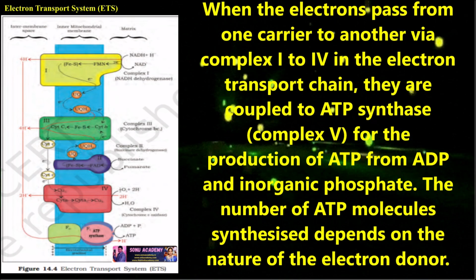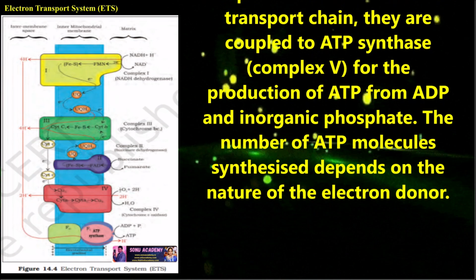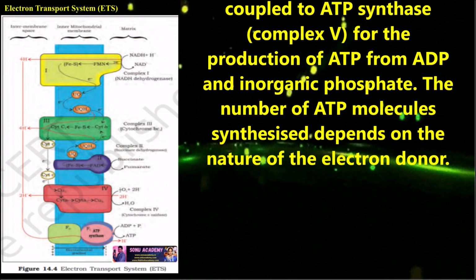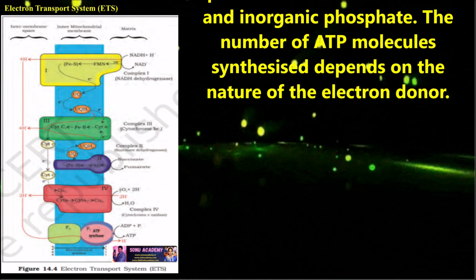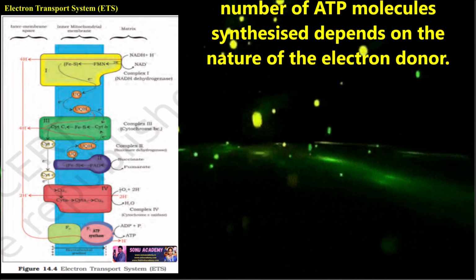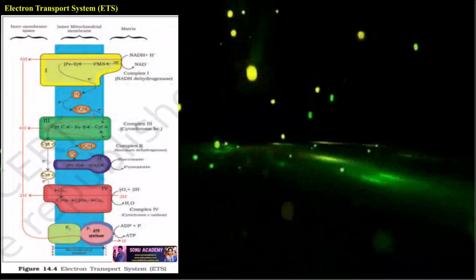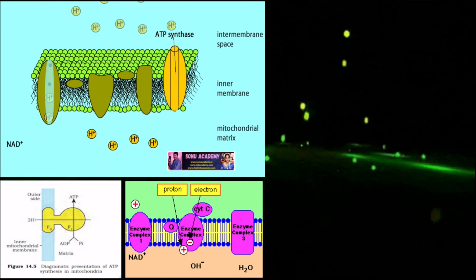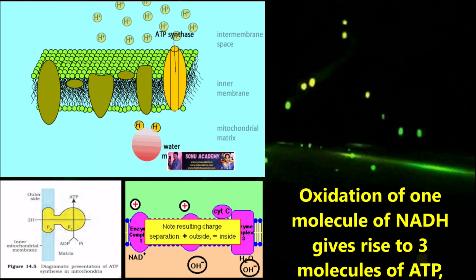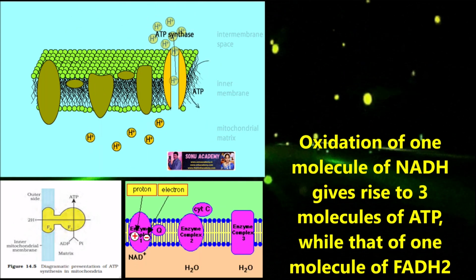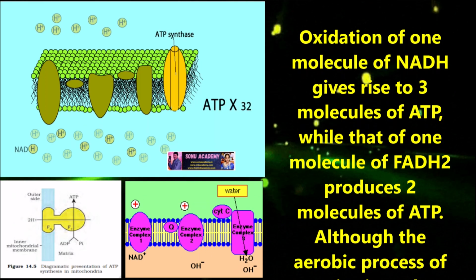When the electron passes from one carrier to another via complex 1 to 4 in the electron transport chain, they are coupled to ATP synthase for the production of ATP from ADP and inorganic phosphate. The number of ATP molecules synthesized depends on the nature of the electron donor. Oxidation of one molecule of NADH gives rise to 3 molecules of ATP, while that of one molecule of FADH2 produces 2 molecules of ATP.